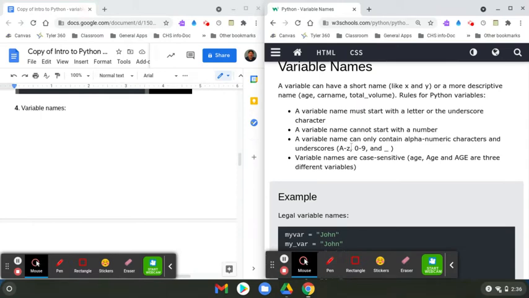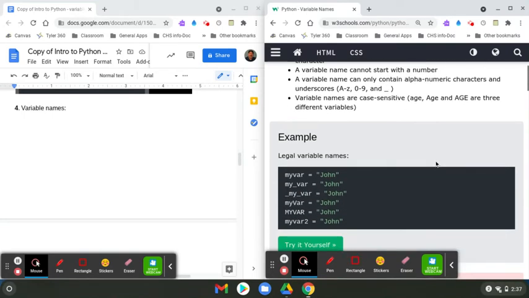A variable name can only contain alphanumeric characters and underscores. So it can have anything with the alphabet, anything with numbers, and an underscore, but it can't have backslashes, forward slashes, or minus signs. Now remember, the minus sign is a math symbol, so the computer will think you're trying to do math. Variable names are case sensitive, so if you do all lowercase age, it's a different variable than an uppercase age, and if you mix them, it's still another variable. So there's three different variables right there.